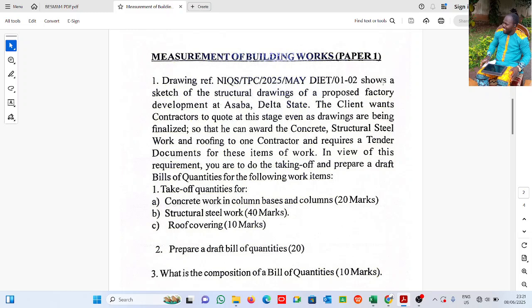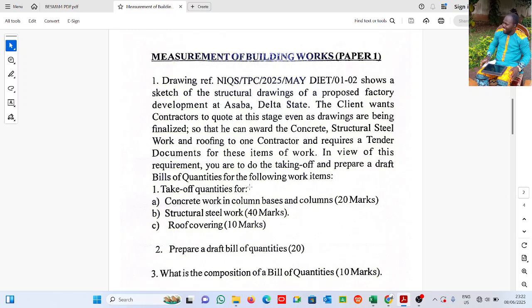Alright, now look at this question. Drawing reference: this shows a sketch of the structural drawings of a proposed factory development at Asaba, Delta State. The client wants the contractor to quote at this stage, even as drawings are being finalized, so that he can award the concrete, structural steel work, and roofing to one contractor, and requires a tender document for these items of work. In view of this requirement, you have to do the taking of and prepare a draft bill of quantities for the following work items.